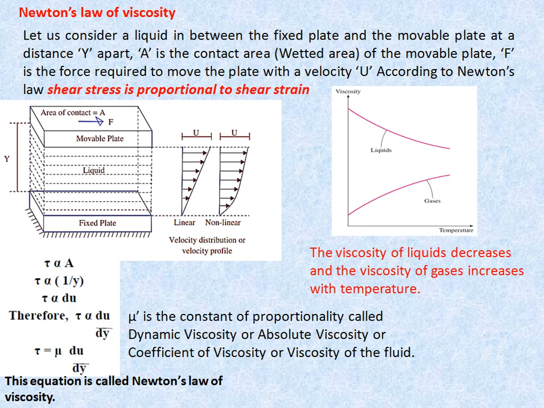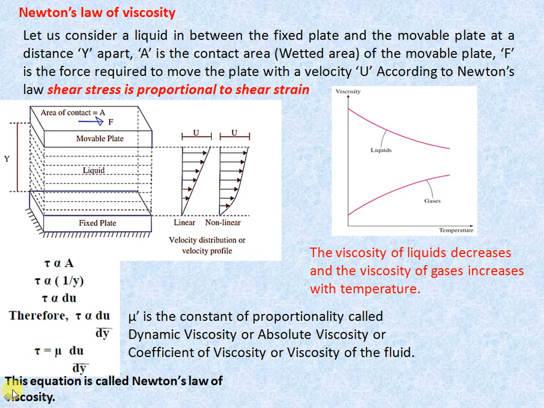According to Newton's law of viscosity, shear stress is proportional to the shear strain. Here you can see that one fluid shows a linear nature and the second fluid shows a non-linear nature. The top layer has the maximum velocity, it is the free velocity because there is no resistance, but the bottom plate is fixed. Due to this, the fluid layer at the bottom has zero velocity, and as you go in the upward direction, the fluid velocity increases, and the top plate has the maximum velocity.